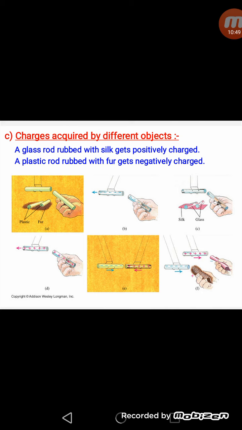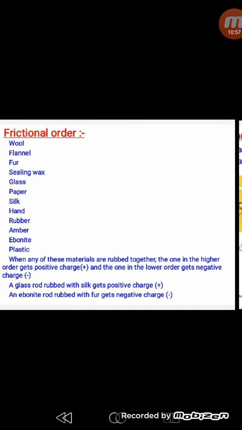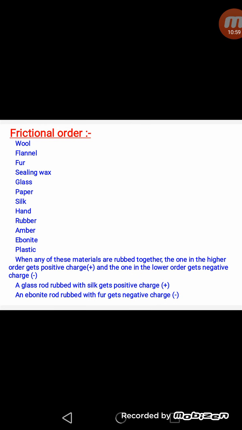So the object which loses electrons acquires the positive charge, and the object which gains electrons acquires the negative charge. This sequence shows that the upper objects develop positive charge, and the lower ones get negative charge.